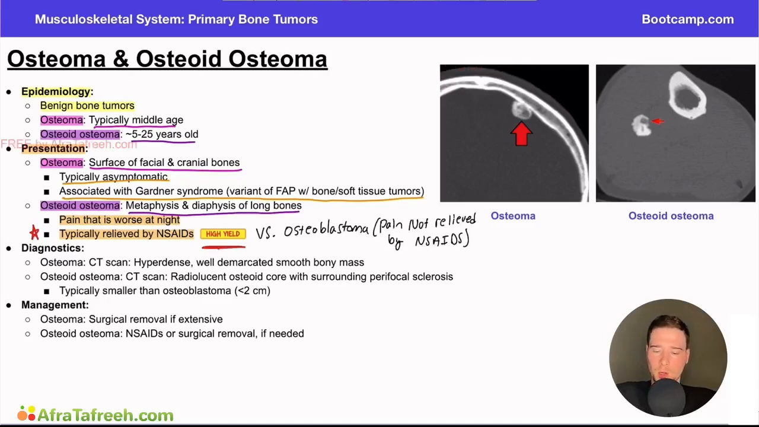And in this bone tumor, pain is not relieved by NSAIDs. So again, it's a very classic way that they like to ask this question, which is why I'm highlighting this. They'll talk about a bone tumor, they'll make it very obvious that's what the patient has. But then they'll have that little caveat somewhere in the question stem.